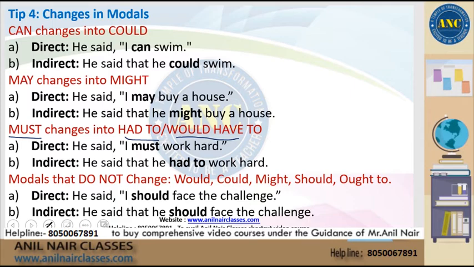This person is talking about himself, so the pronoun will not change. It will be the same. So if the statement says he said I must work hard, then the indirect statement will also be he said that he had to work hard, because the person speaking is talking about himself, the first person I, right?